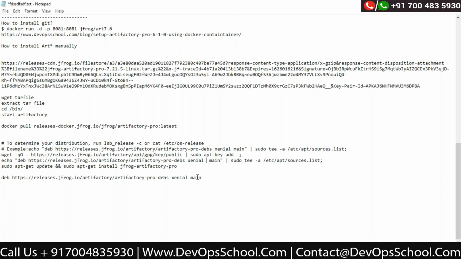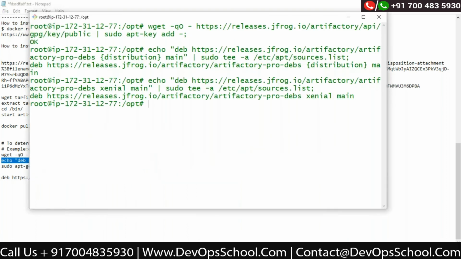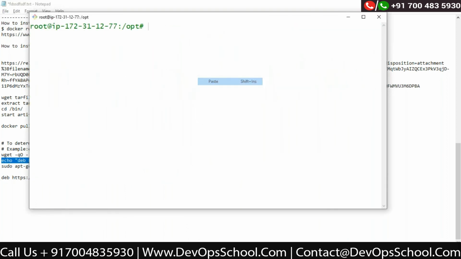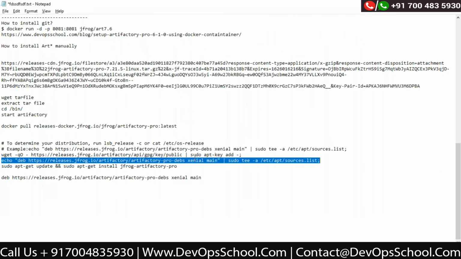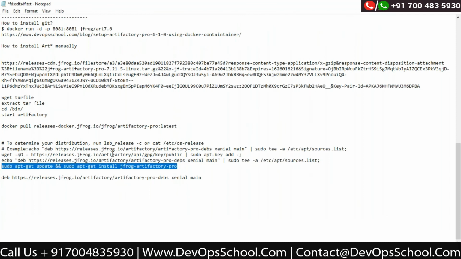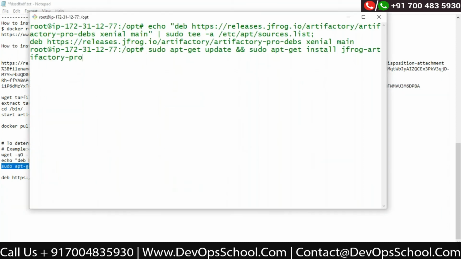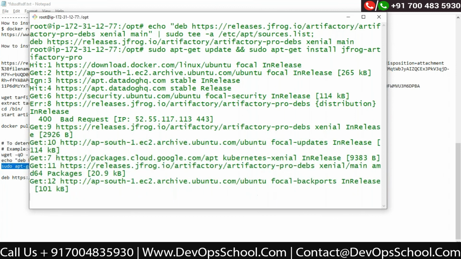Here you have to change this name. Clear the screen. Done. And finally install this. This is a repo based installation designed for Ubuntu, but manual will be much easier. Just extract, run it.